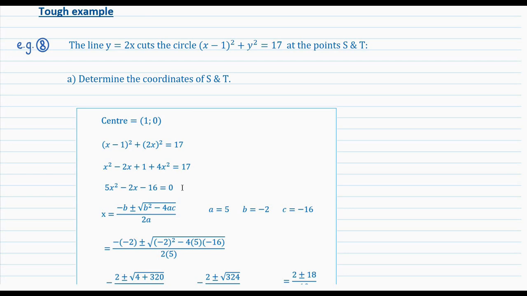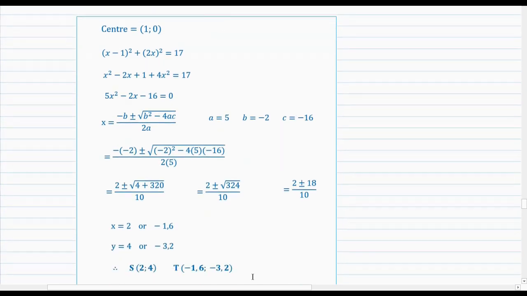Then this equation, it is possible to solve it by inspection, but since I personally prefer the quicker and easier way of solving stuff, I'll just use the trusted quadratic formula, which is this. Then just note what a, b, and c would be, where a would be 5, b would be -2, and c would be -16. Then just sub it into the formula, and you finally get x as 2 or -1.6.